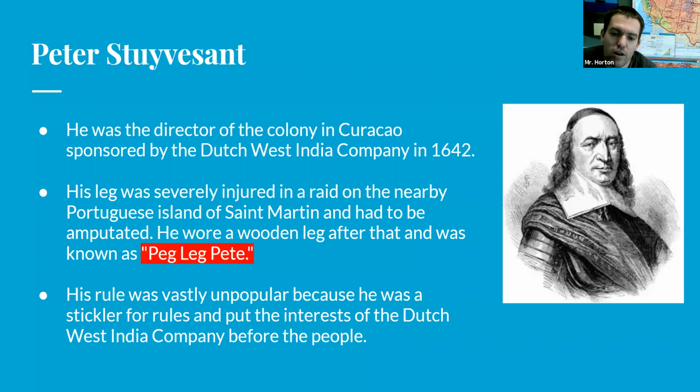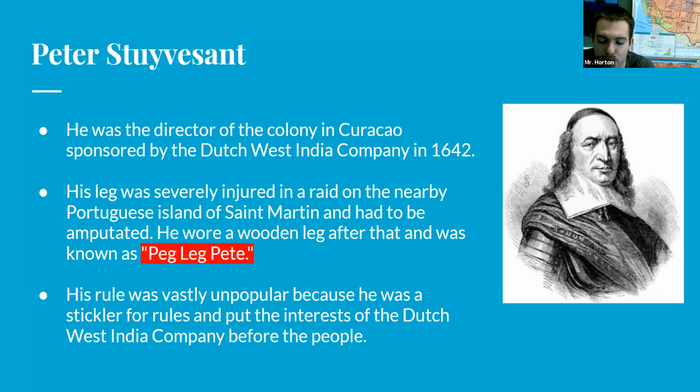And he ruled over a lot of the islands near this area. His rule was very unpopular because he was a stickler for the rules. He made sure everyone followed the rules to the exact T. If you didn't follow the rules, you were kicked out of the island. You were voted off. He was also disliked because he put the interests of the Dutch West India Company, the money and the trade, above the people.